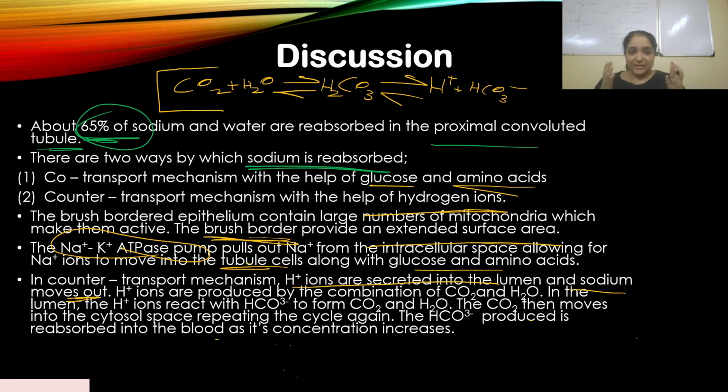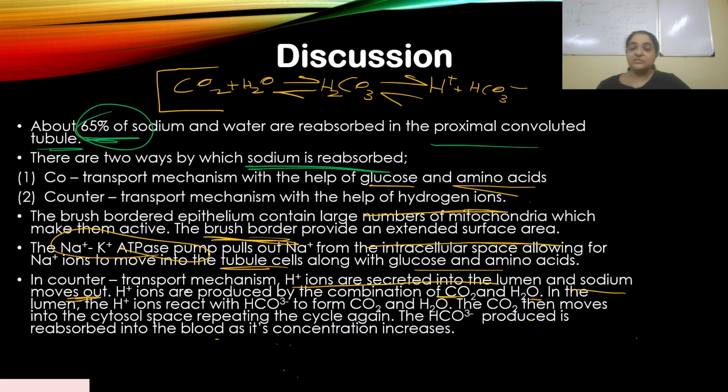So if you like, please note it down in your notebook so that your concepts are very clear. How are the H plus ions produced? By the combination of carbon dioxide and water.